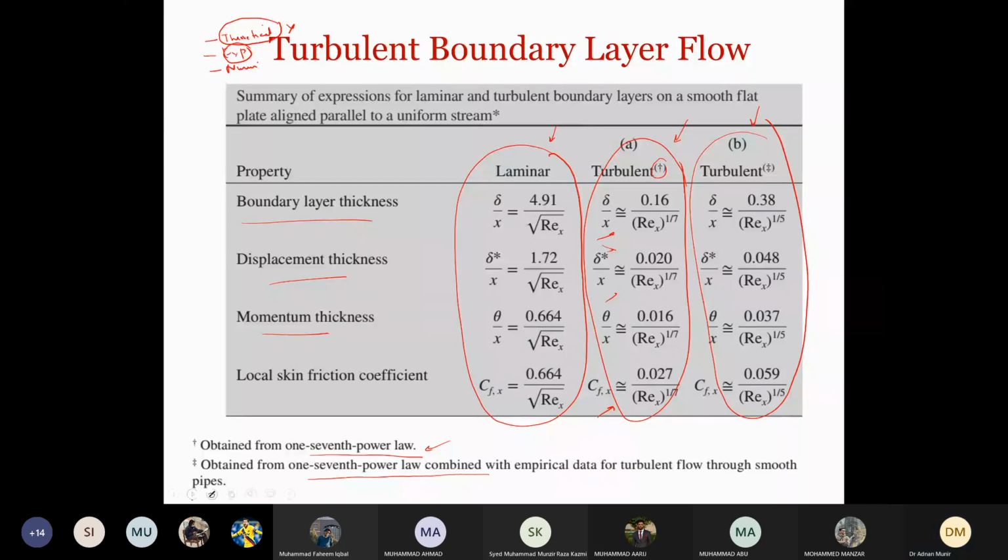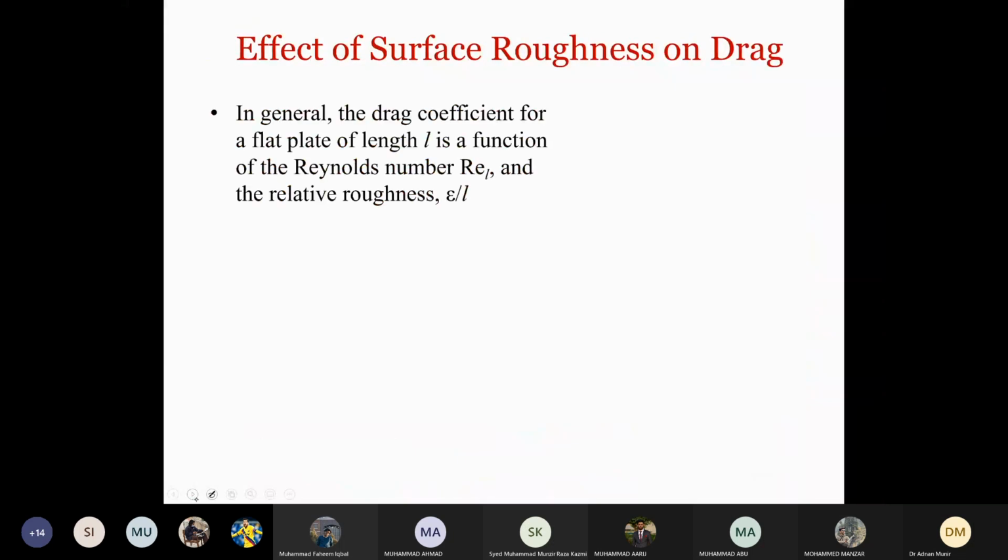So now, in addition to Reynolds number, we saw that Reynolds number has an evident effect on the transition from laminar to turbulent flow in the case of a flat plate. That we understand now, right? Now, there is another factor that also affects the boundary layer, that is called surface roughness. We discussed a few cases of surface roughness, that once we have a flat, smooth plate it will have negligible roughness, right?